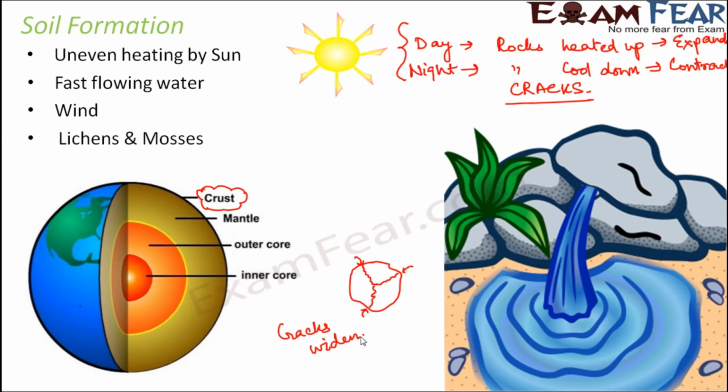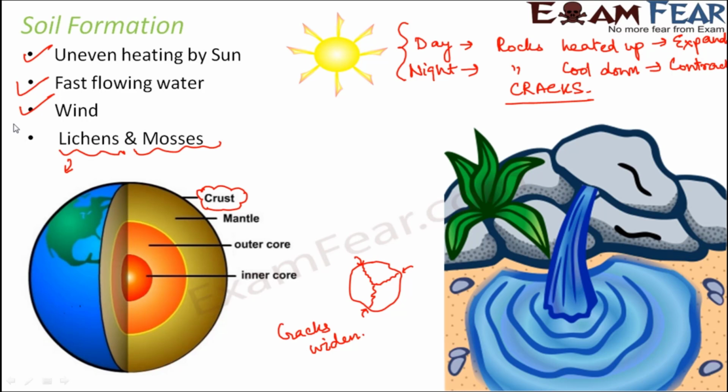Similarly, there are certain living organisms like lichens and mosses. Now, these lichens or mosses generally grow on rocks and they release certain substances that cause the rock surface to powder down to form soil. So they help in the breakdown of rocks. Soil is nothing but bigger rocks broken down into a powdery form. And what helps in their breakdown? Primarily uneven heating by the sun, and along with that, flowing water, wind, lichens and mosses, all of these support the formation of soil.